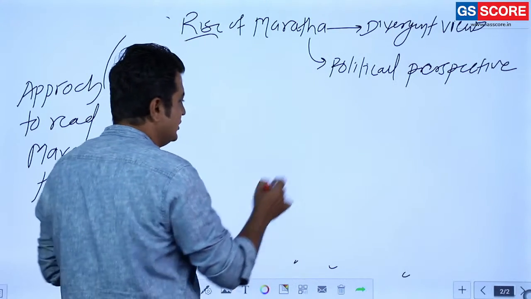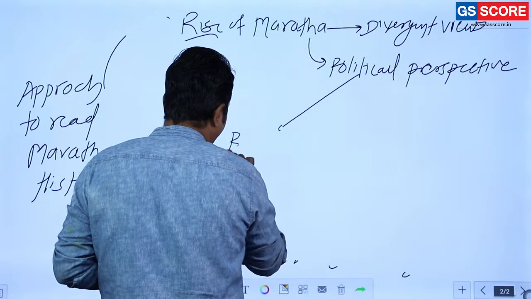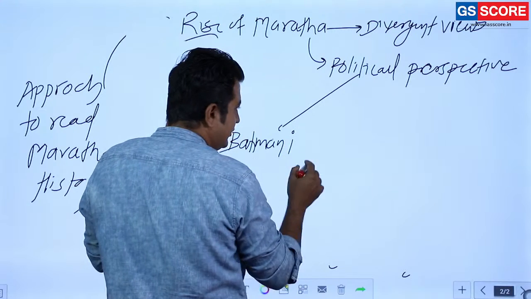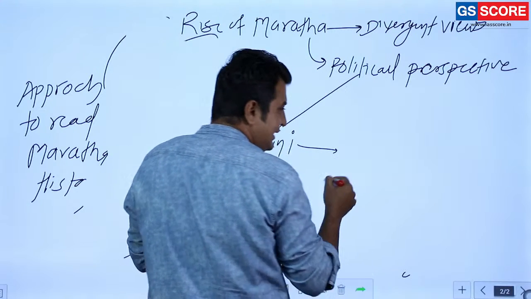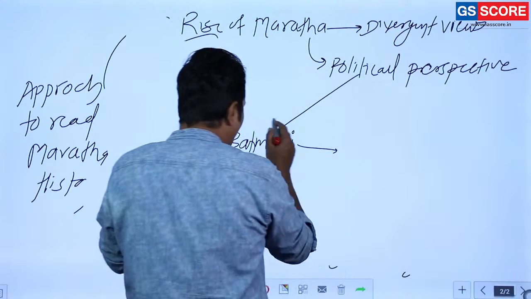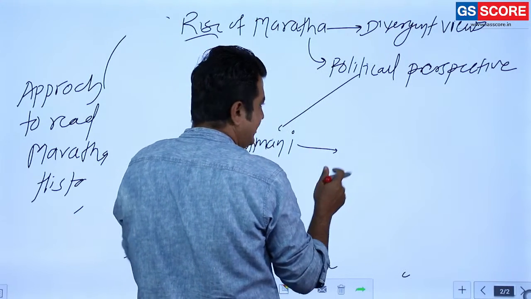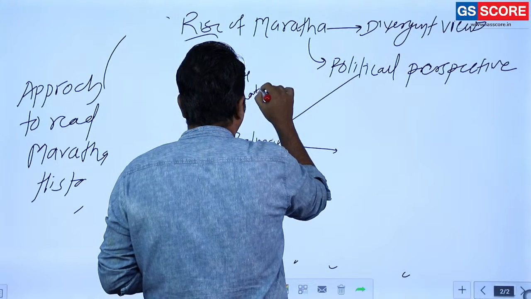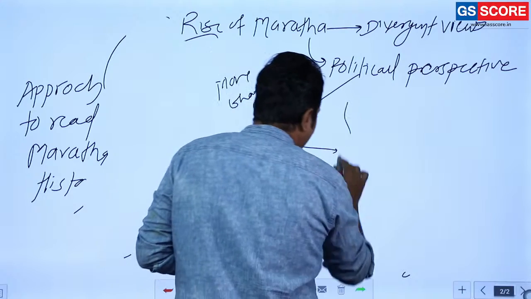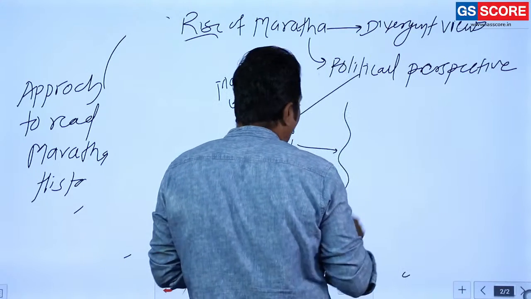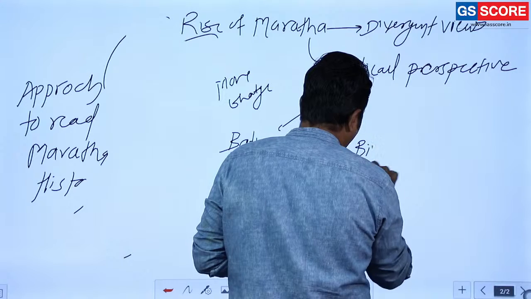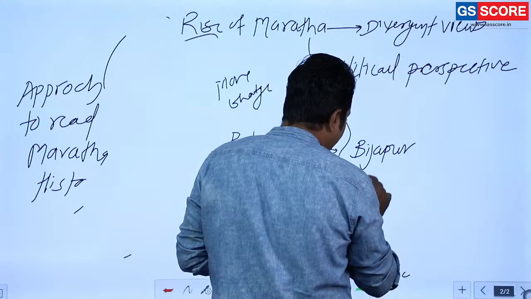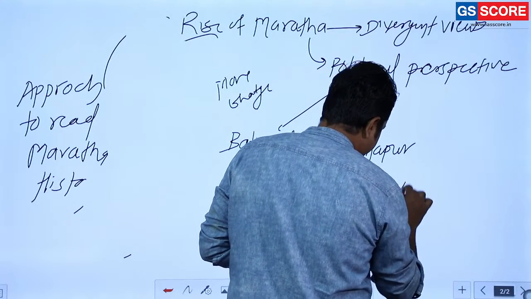Initially their rise belonged to the Bahmanis. Their rise is related to the Bahmanis. Then you can easily see so many Maratha Sardars like More, Ghadge and others were all related with this. The next important phase started with the successor states like Bijapur and Ahmadnagar.